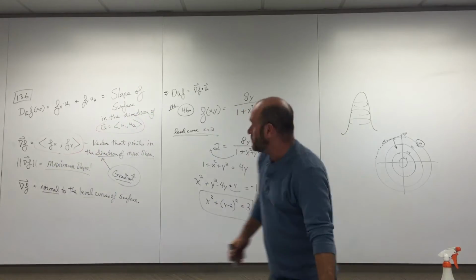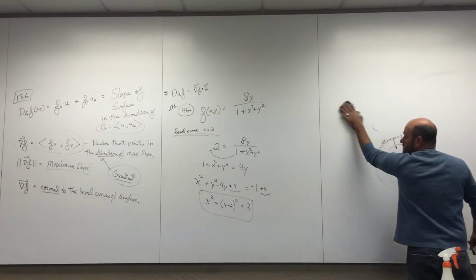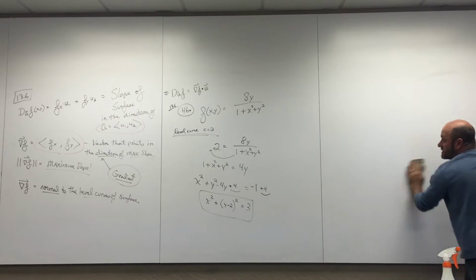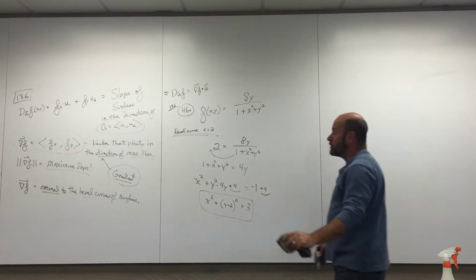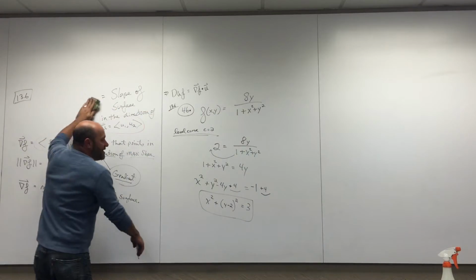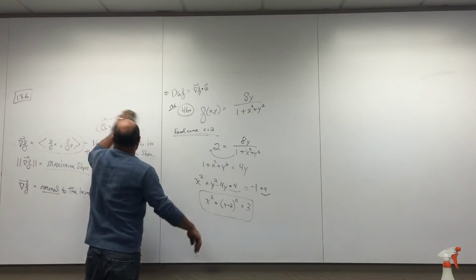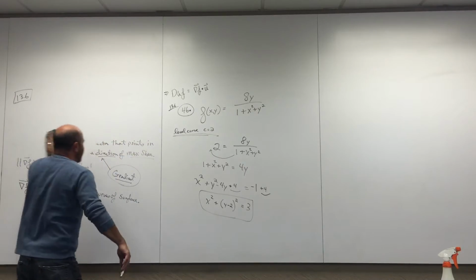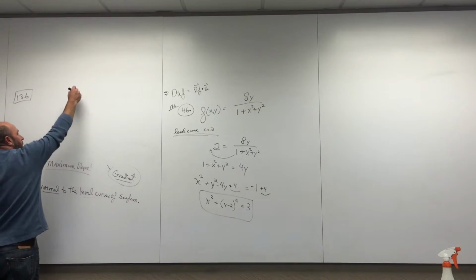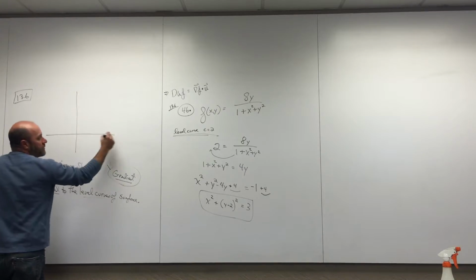What's the center of that circle? 0, 2. And that's good. And what is the radius of the circle? Square root of 3. Good. I like that. Reading my mind. I'm going to draw that guy here.